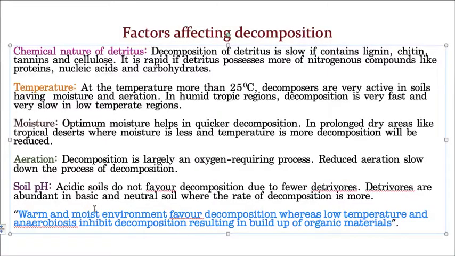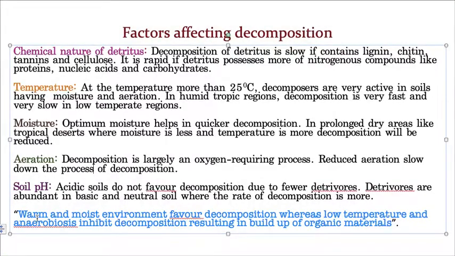And pH. In the mole concept topic also I explained, acidic soil does not favor the growth of these decomposers. That's why in acidic soil the decomposition will be less. Whereas basic soils and neutral soils are the favorable pH conditions for microbe growth. That means decomposer growth. More decomposers, faster rate of decomposition.